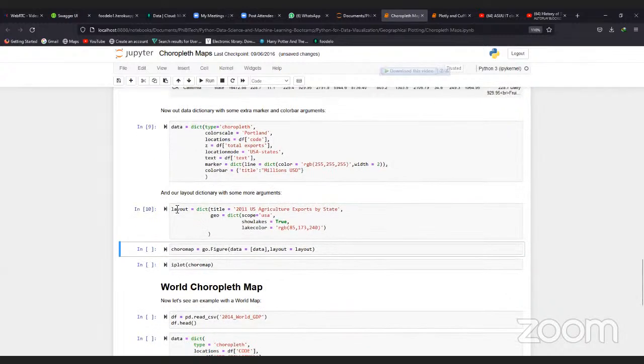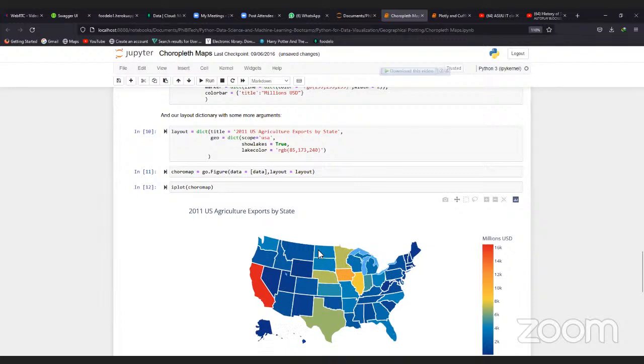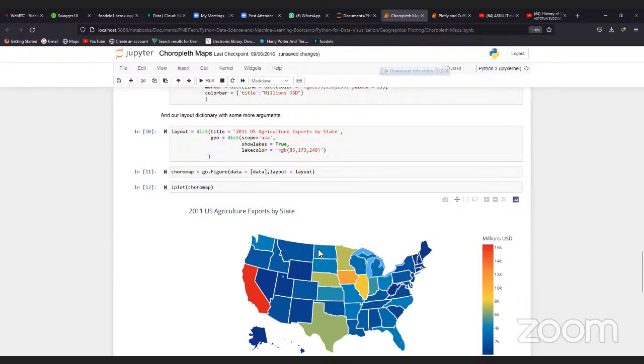So this is our layout dictionary. The title is 2011 US exports by state. Then scope is USA. Show lakes is true, that is, if there's any lake, show it. Then lake color, so we are setting our lake color here. Then I plot the Choropleth. You can see what this looks like now. You can see Alaska, California, Oregon, Washington and the likes, and you can see the way it colored them, giving them a color scheme.